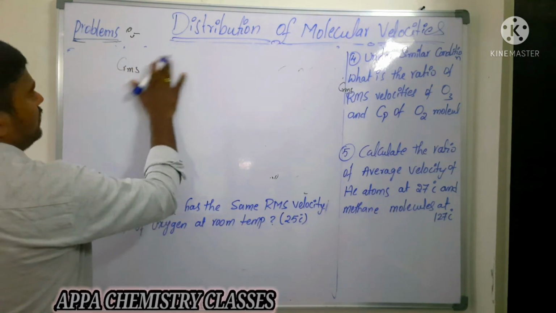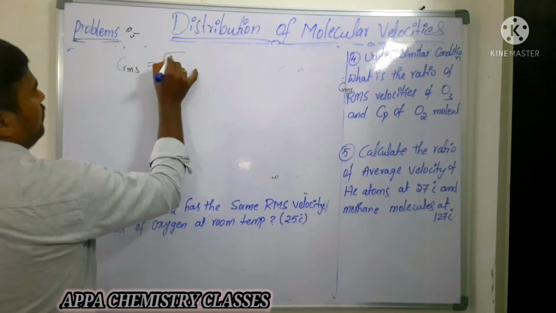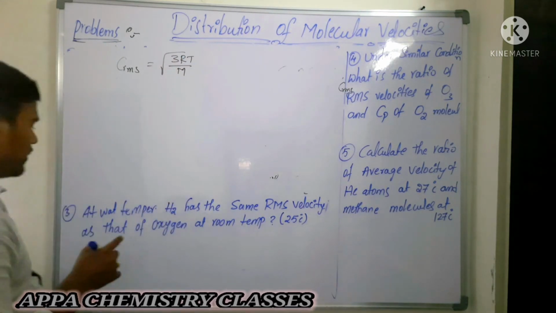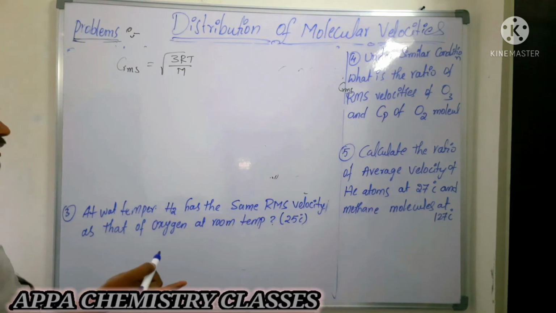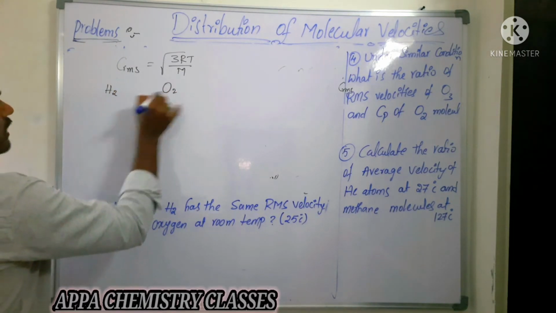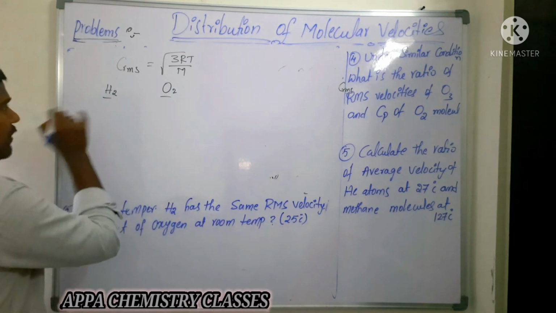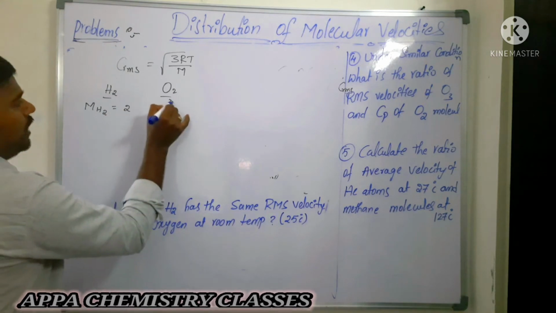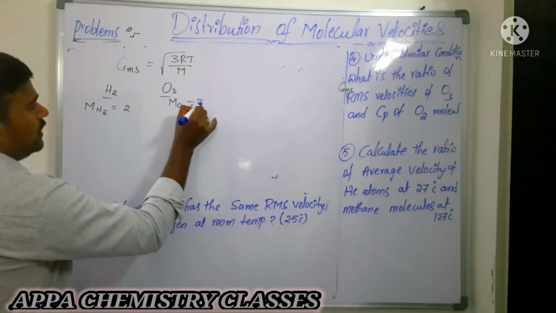RMS velocity is equal to square root of 3RT by M. Now what they are saying is, at what temperature hydrogen has the same RMS velocity. Here hydrogen is there and oxygen is there, with different molecular weights. Molecular weight of hydrogen is 2, molecular weight of oxygen is 32.